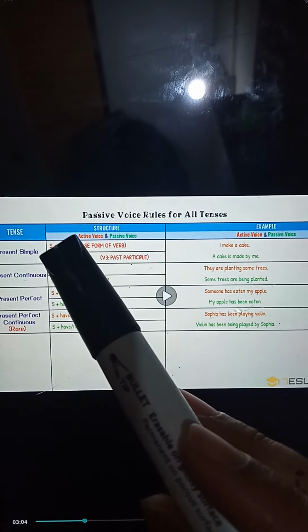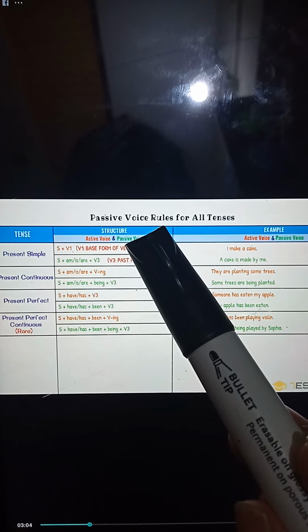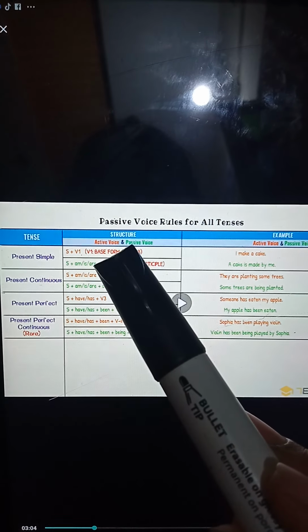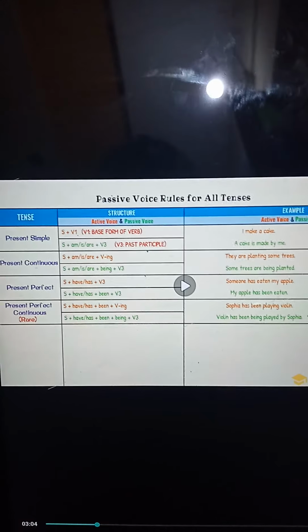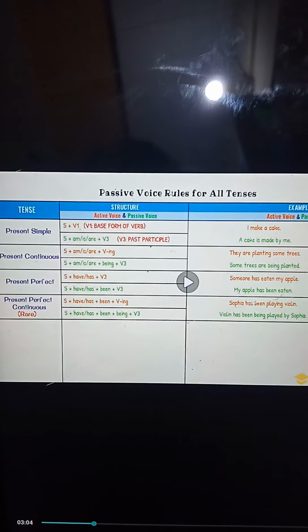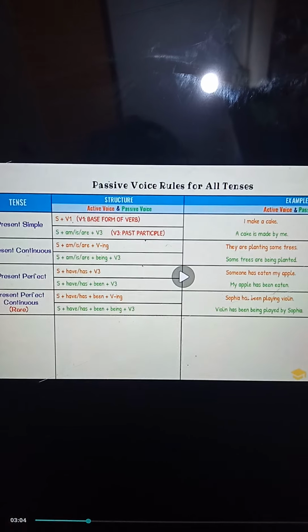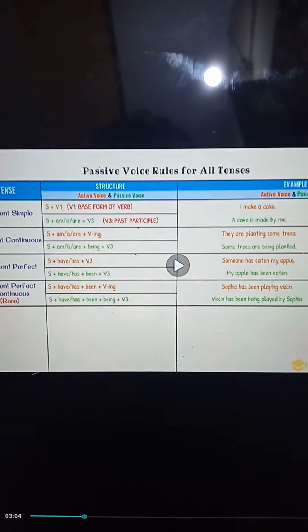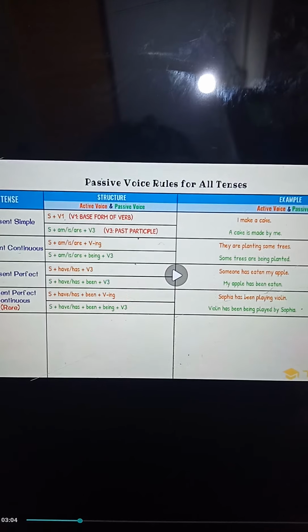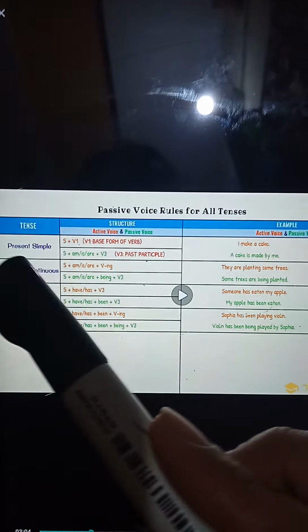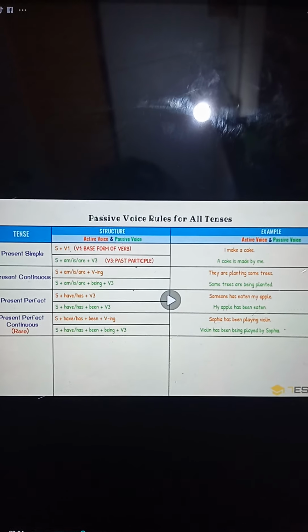Okay, how the active voice of a tense is used with the subject, verb and object, and how we are going to change it into the passive voice. What you students are going to do is take rough sheets and write the rules on your loose sheets, not in your notebooks or on the laptops or with mobile help. Okay, use your hands to write the formulas, simple tenses, structure, and one example of each sentence. Till today it is enough for you.